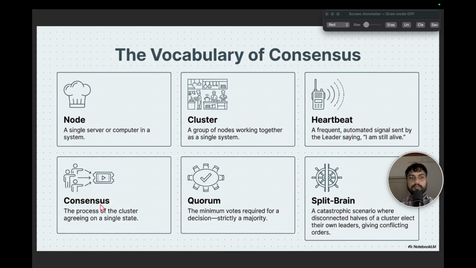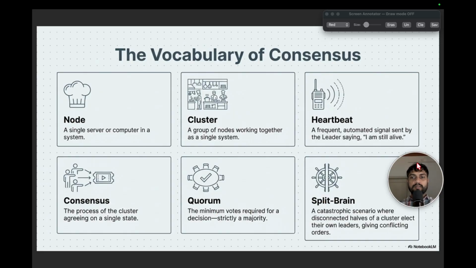Then we have the consensus. Consensus here is the process of the cluster agreeing on a single state. So when an election happens and they decide a leader, a consensus has to be made among all the nodes in the cluster. And next we have the quorum. The quorum here means the minimum votes required for a decision, strictly a majority, right? So that defines the quorum, the minimum votes that are required among the nodes in that cluster.